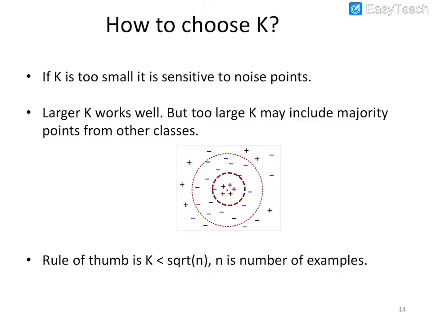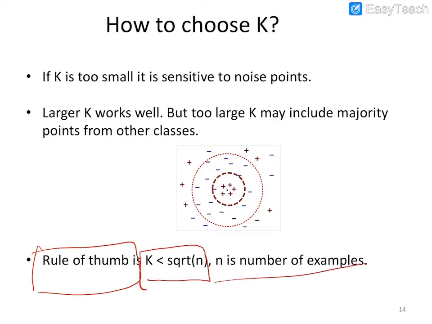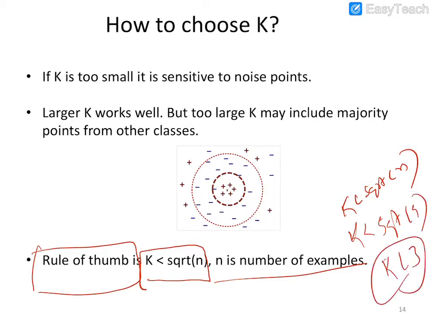Generally, if you follow the thumb rule, k is less than the square root of n, where n is the number of examples. Suppose square root of 9, then k is less than 3. So we decide based on the number of examples given to us.